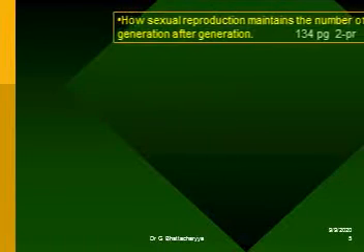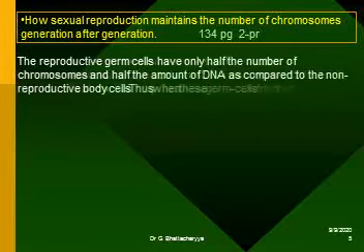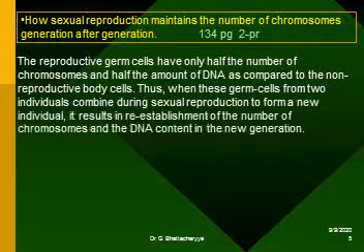How does sexual reproduction maintain the number of chromosomes generation after generation? The reproductive germ cells have only half number of chromosomes and half the amount of DNA as compared to the non-reproductive body cells. Thus, when these germ cells from two different individuals combine during sexual reproduction to form a new individual, it results in re-establishment of the number of chromosomes and the DNA contained in the new generation.